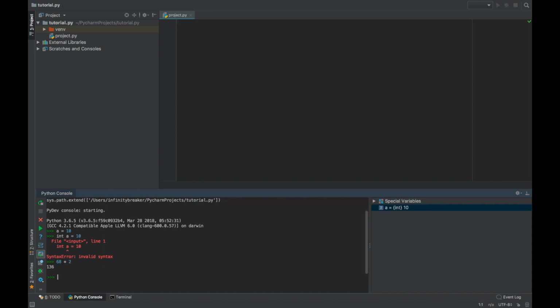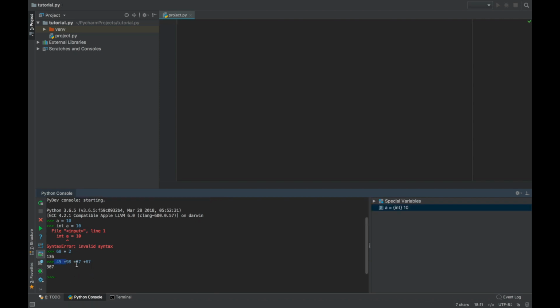Just press enter and you get the desired output. So at this time we can assume that the Python console can also act as an interactive calculator. We can type any other command like 45 plus 98 plus 97 plus 67, and it's all done. We get the desired output. You can verify this later on.